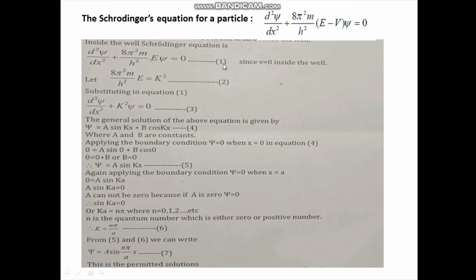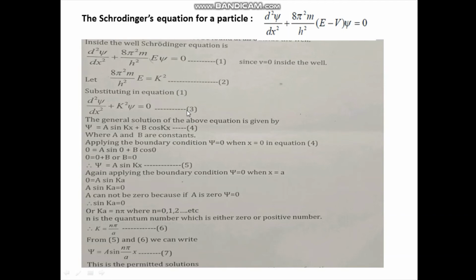In this equation, the term 8π²mE/h² we take as k², so 8π²mE/h² = k², and this is equation number 2. Substituting equation 2 in 1, we get d²ψ/dx² + k²ψ = 0, and this is equation number 3.